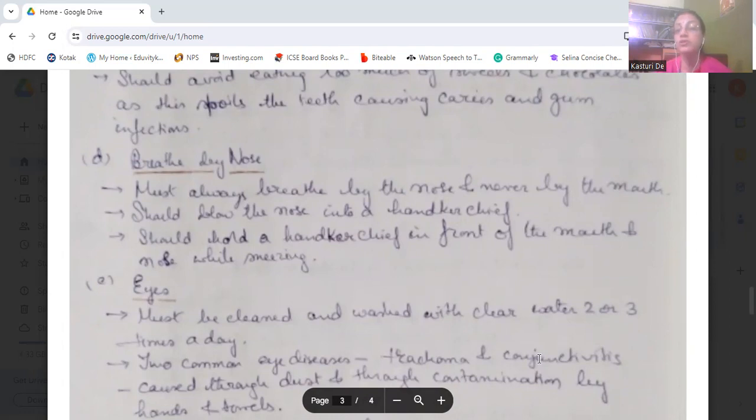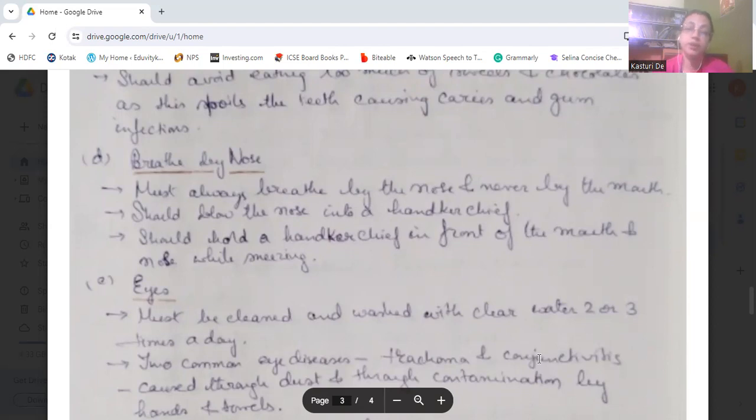Should blow the nose into a handkerchief. Should hold a handkerchief in front of the mouth or the nose while sneezing. These are good habits for the nose and mouth.